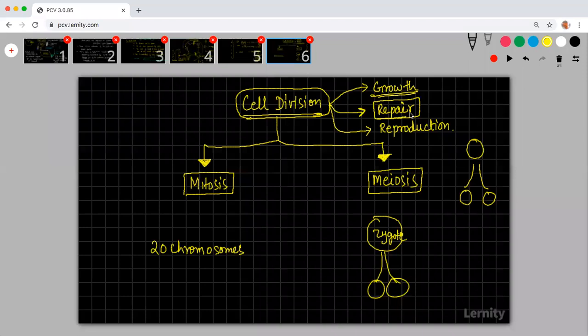A damage in a tissue is what we call a wound. Some amount of tissue has been removed from my body and that has created a scratch, and that scratch should be repaired. So cells should divide and form a new cell there.